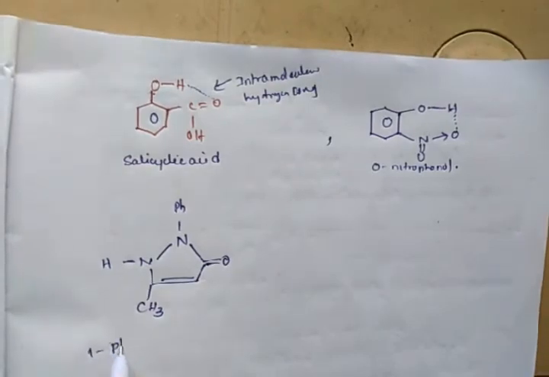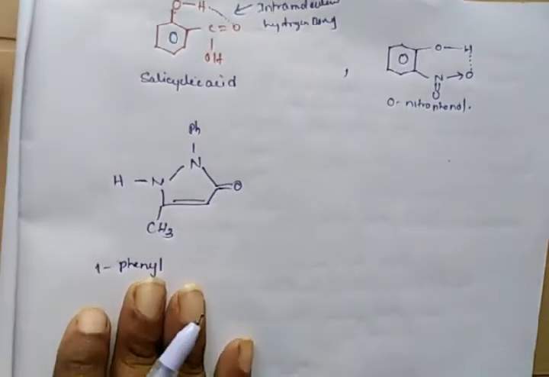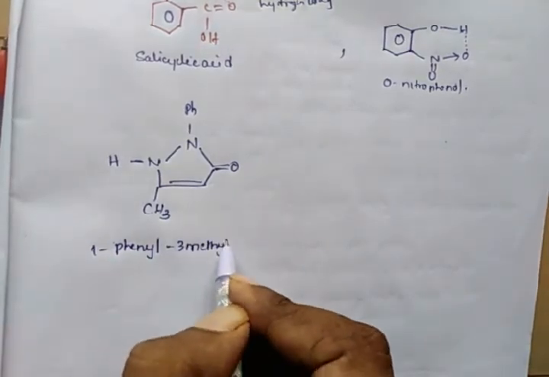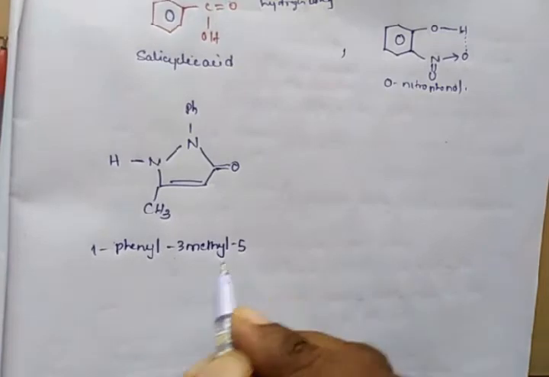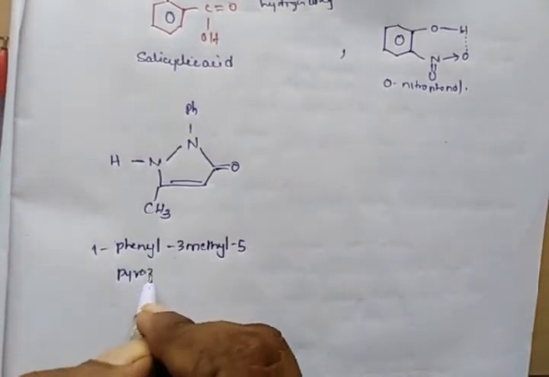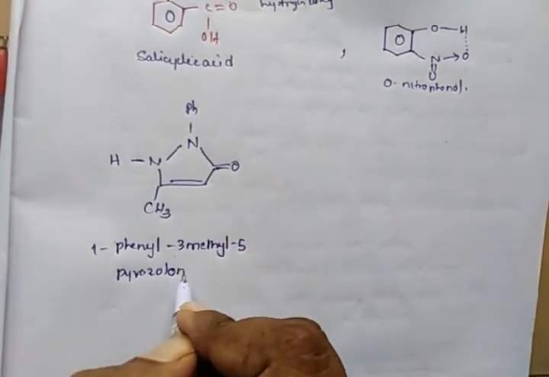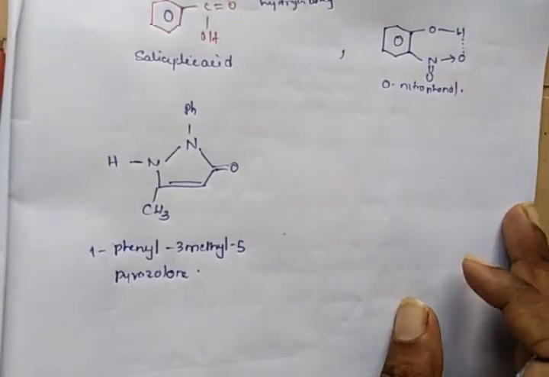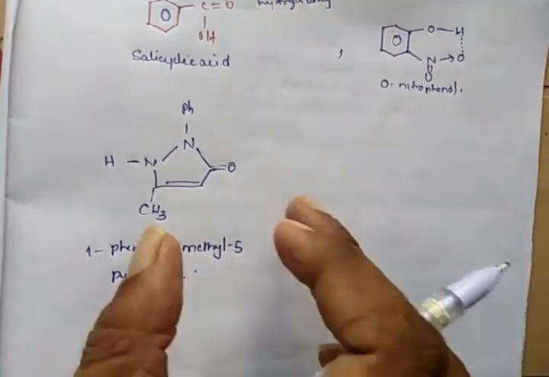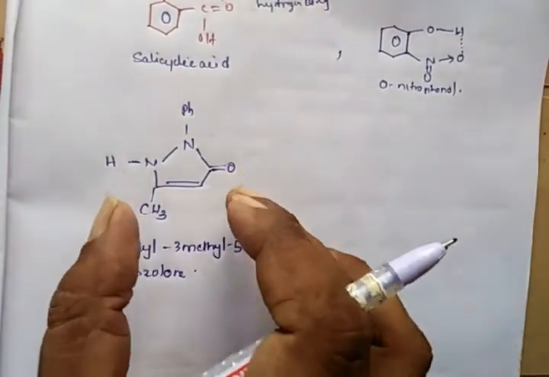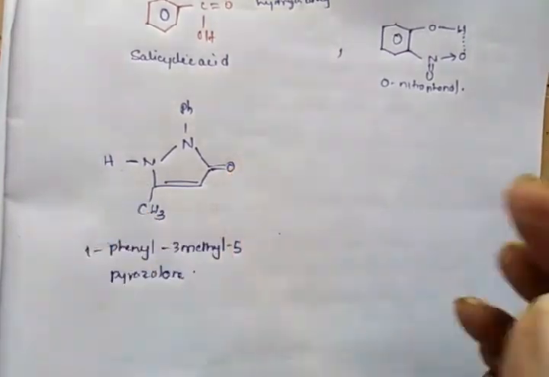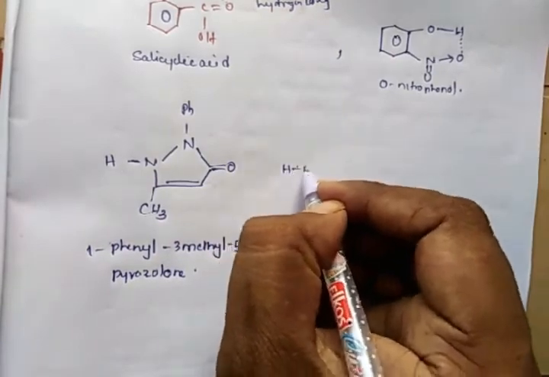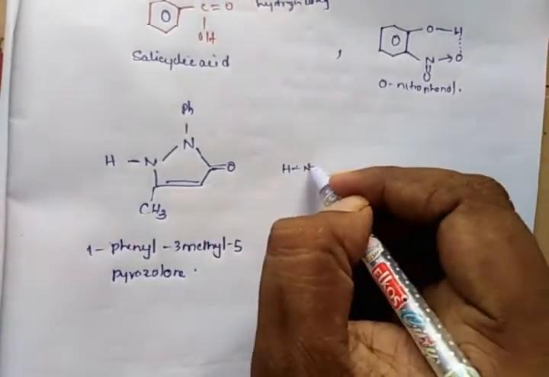The name of this compound is 1-phenyl 3-methyl 5-pyrazolone. So this is one molecule, and this is another molecule. This molecule interacts with another molecule by hydrogen bonding, like this. The hydrogen of this one interacts with the other; this is another pyrazolone molecule.